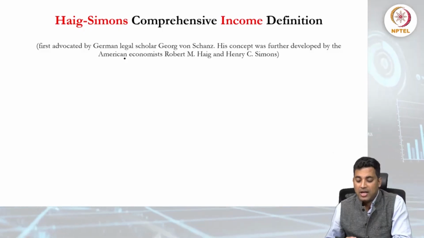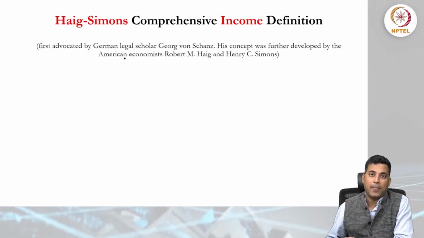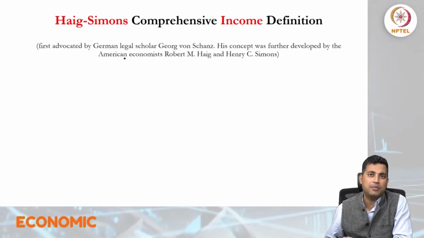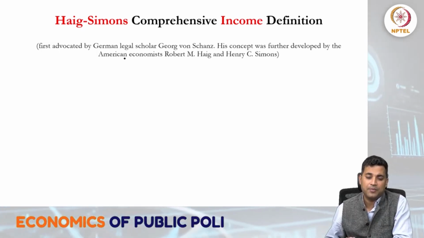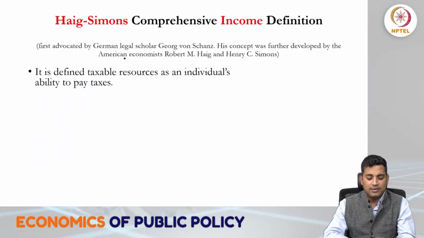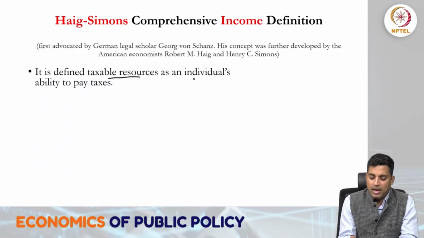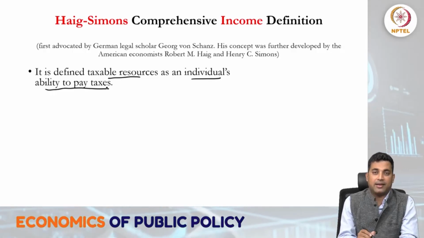Haig and Henry C. Simons. So they actually define and then try to give some algebraic form of taxation which is based on the income. They defined taxable resources as an individual's ability to pay taxes.